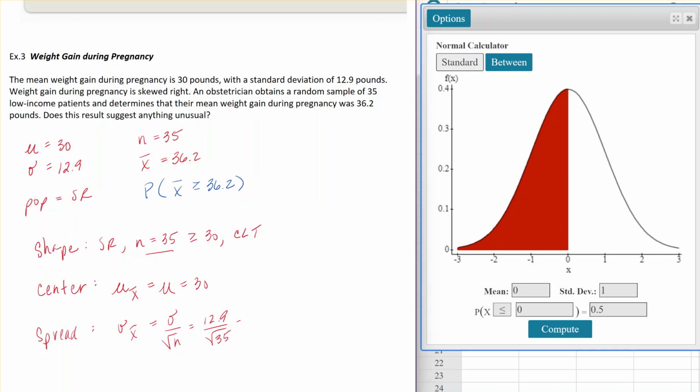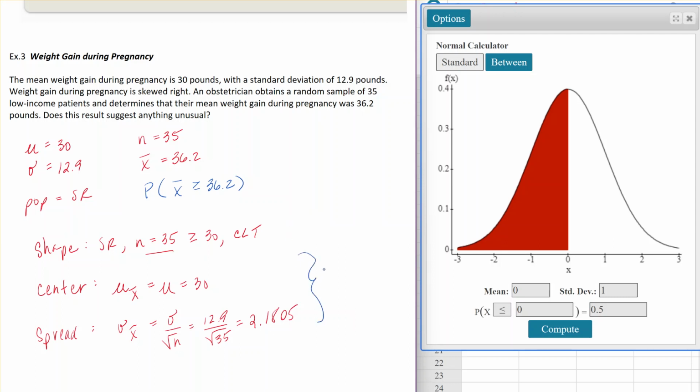And when I do that using my calculator, I find that the standard deviation is 2.1805. So that's the information I'm going to use to now put into my normal calculator.